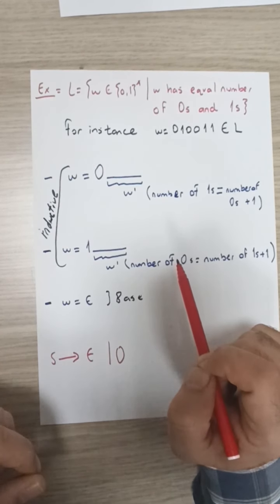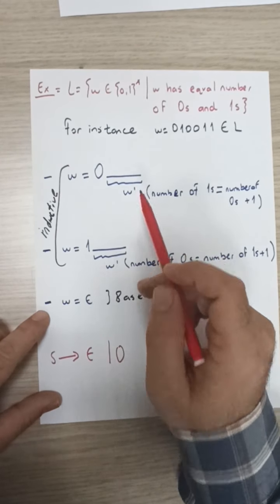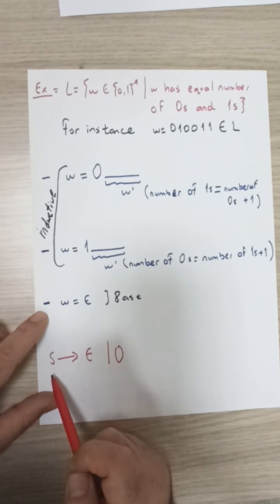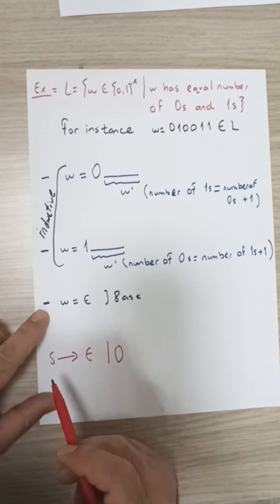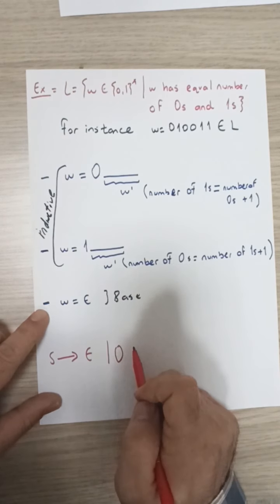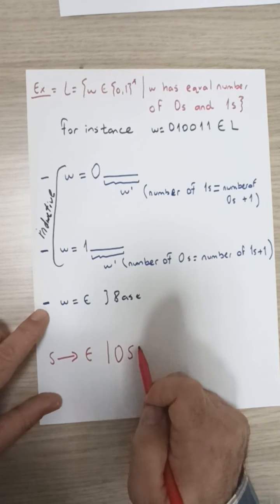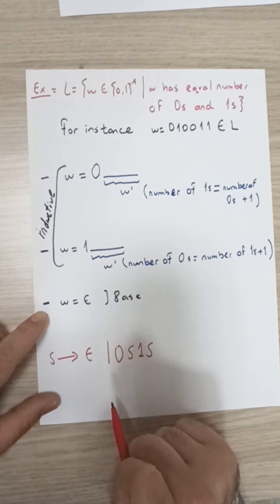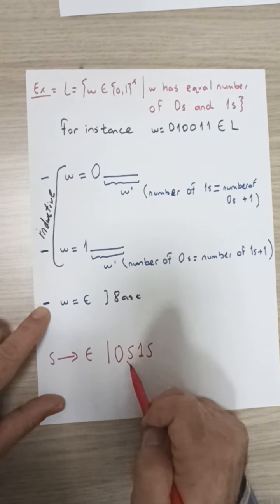Now the crucial question will be, how can we describe this W prime in terms of S itself? Since we are using the principle of induction, that will be the question. Now W prime can be generated by the following string: S followed by a 1 followed by an S. Okay, why?